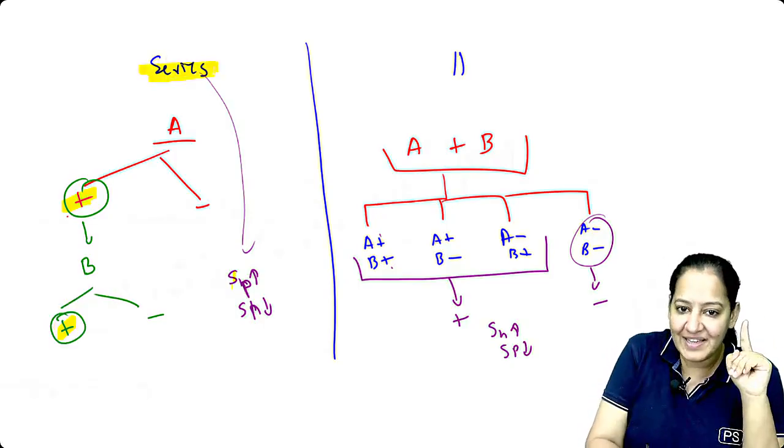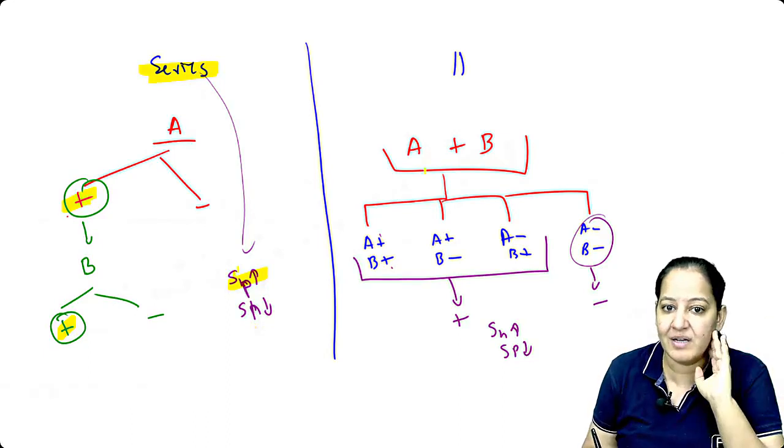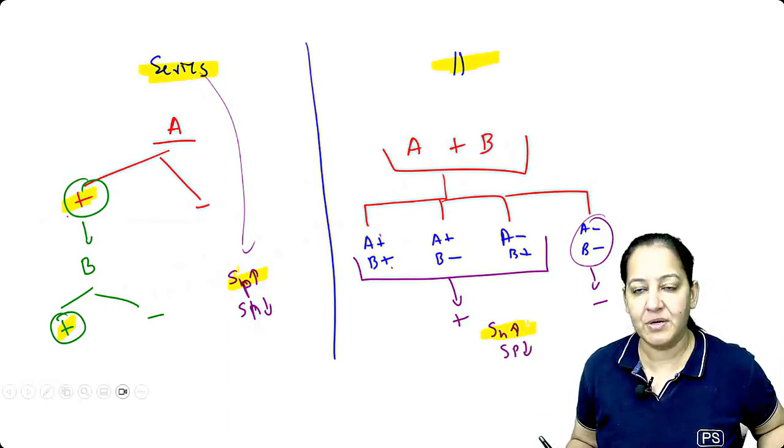In series, we increase specificity. The other thing obviously reduces. Don't learn the other thing. And in parallel, we increase the sensitivity. The other thing obviously will reduce. Don't learn the other thing.